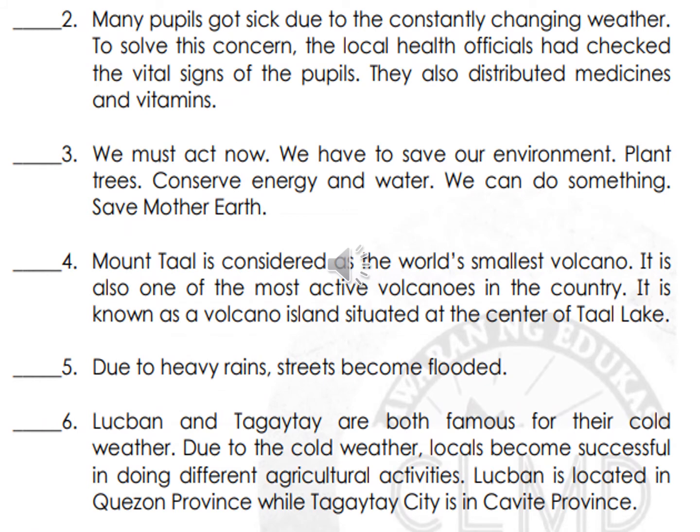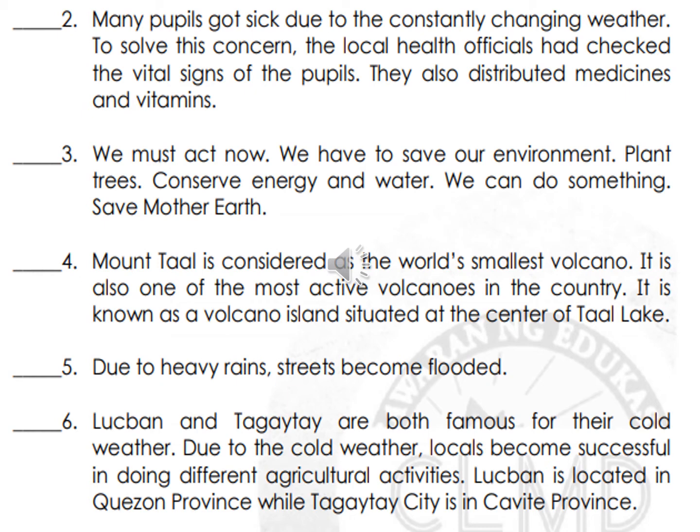The second one is, many people get sick due to constantly changing weather. To solve this concern, the local health officials had checked the vital signs of the pupils. They also distributed medicine and vitamins. So what kind of informational text is this? Number 3, we must act now. We have to save our environment, plant trees, conserve energy and water.